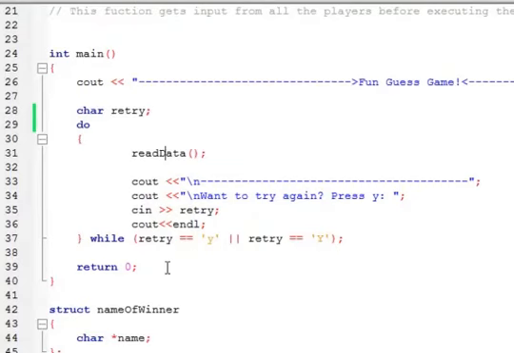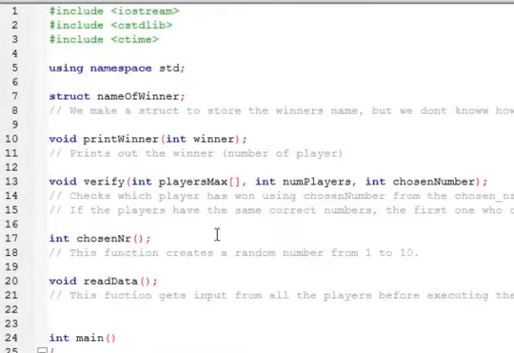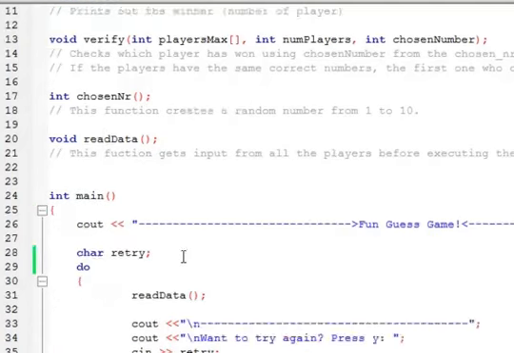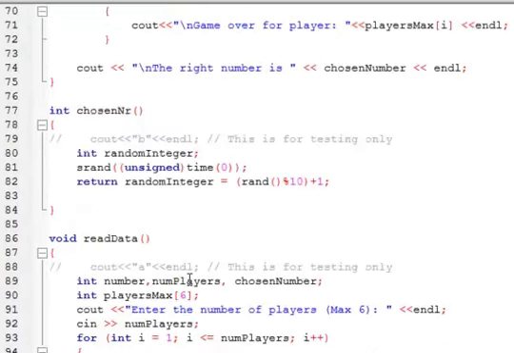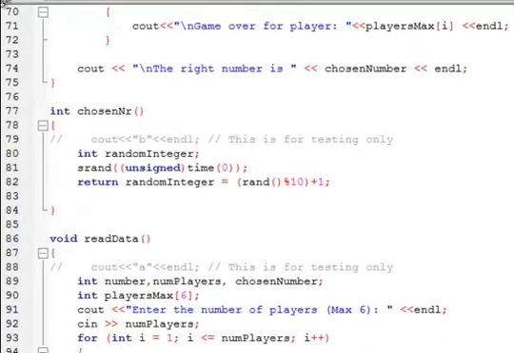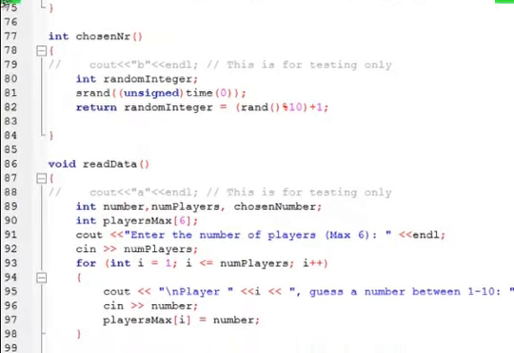Then we have a function called read data, which is stated over here. It's a void function, returns no data. This function gets all the input from all players, and it gets how many players are involved, and what guesses the players give the program.